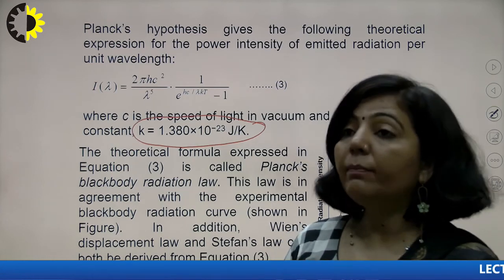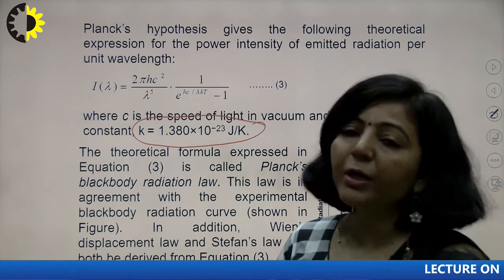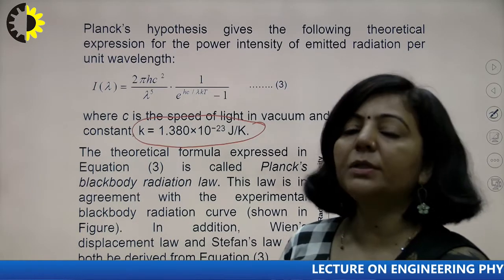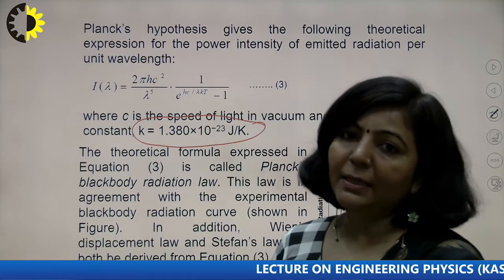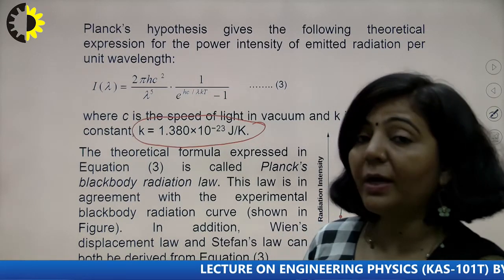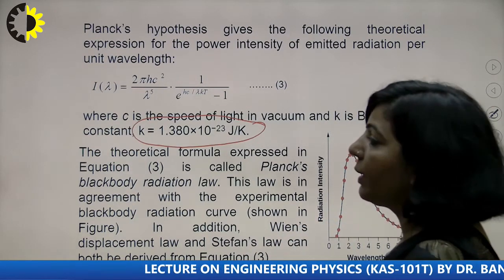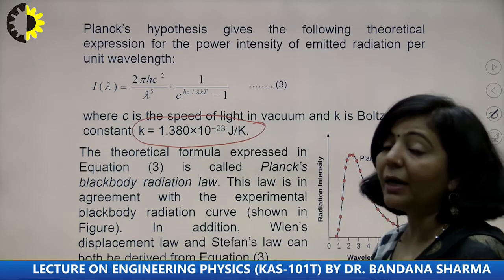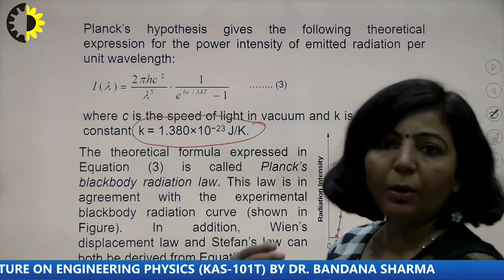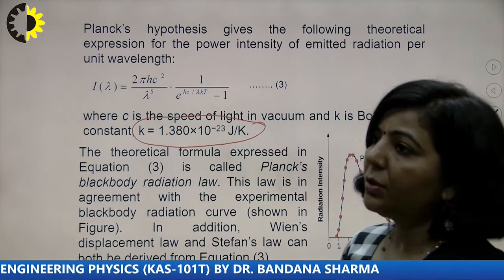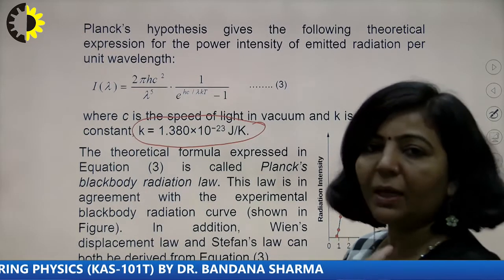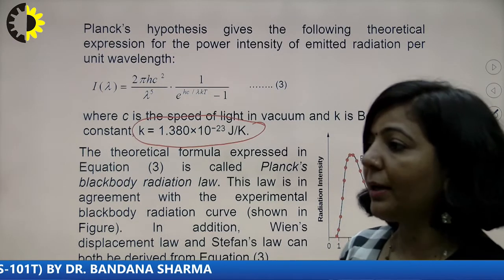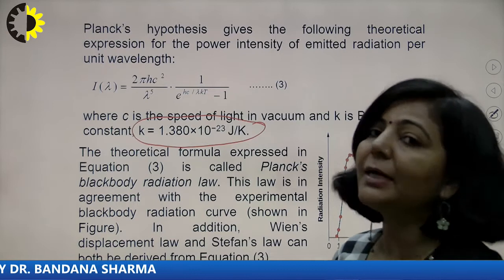Because of this, Planck's radiation theory, or Planck's quantum theory, was accepted because it was able to explain the entire black body radiation spectrum, whereas the classical theory was applicable only for a certain portion. For example, as I have mentioned, the Rayleigh-Jeans law was applicable only for the longer wavelength region. There is also Wien's radiation law, which is applicable only for the shorter wavelength region. But neither of these two expressions can explain the entire spectrum.